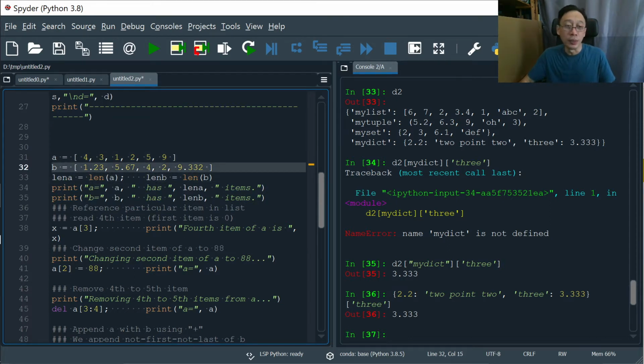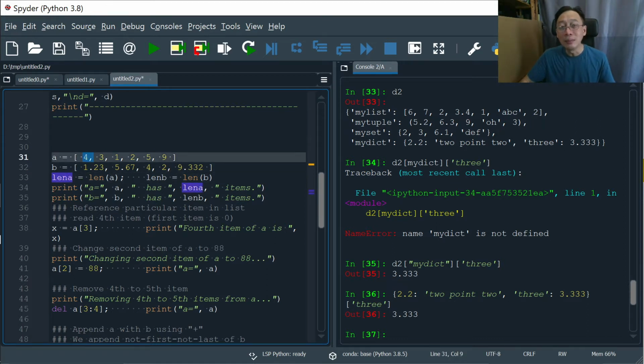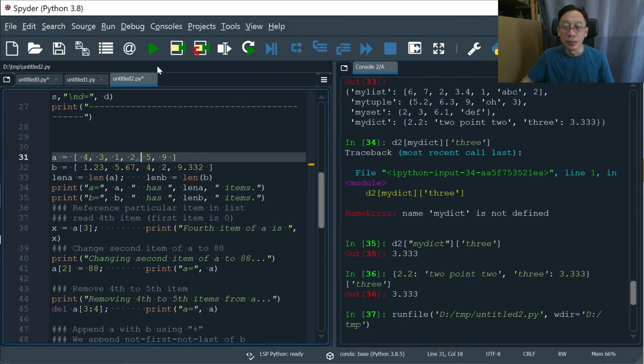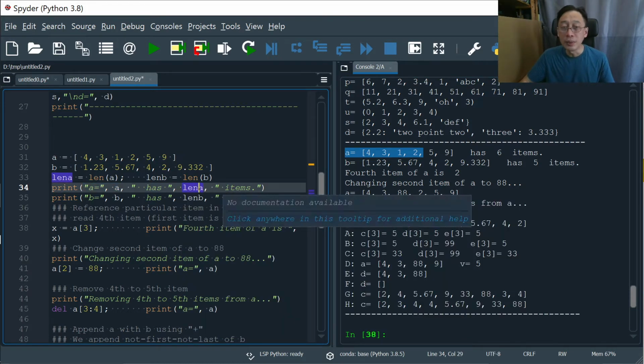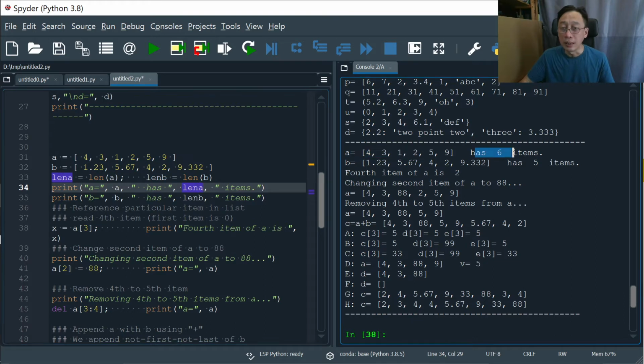No big deal, just creating the lists. Then I'm going to calculate the length. How many items are there in list A? So we're just going to run this and see. So A is this because I've printed it out, and it has length of A, len A items, all right? And it has 6 items.